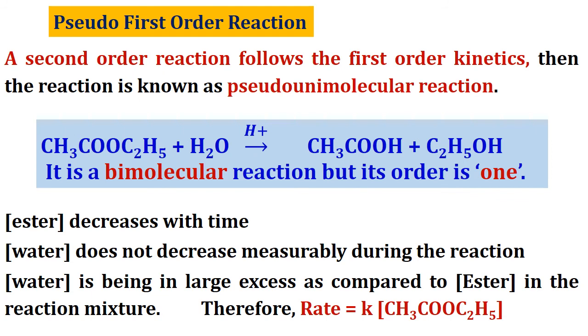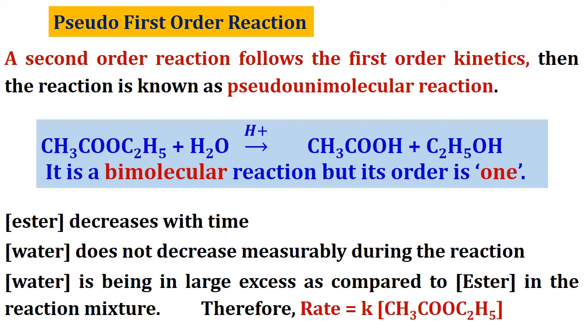Let us see about pseudo first order reaction. Here a second order reaction follows first order kinetics. One example is given where ethyl acetate, when treated with water in the presence of acid, that is, acid hydrolyzed, gives acetic acid and ethanol.